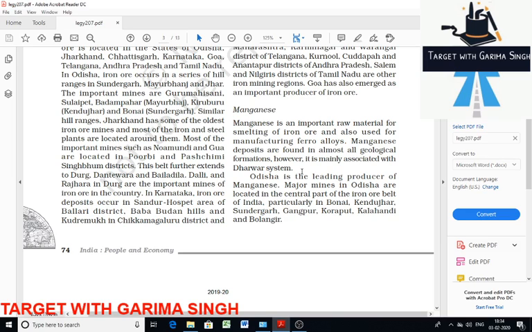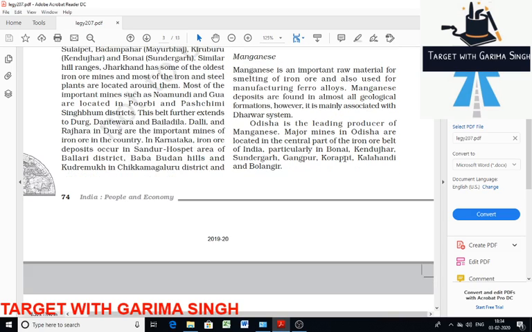So I go on with manganese. It's an important raw material which is used in the iron and steel industry for smelting of iron ore and in the manufacturing of ferroalloy. Then you find manganese in states like Orissa, Karnataka, Maharashtra, Madhya Pradesh.